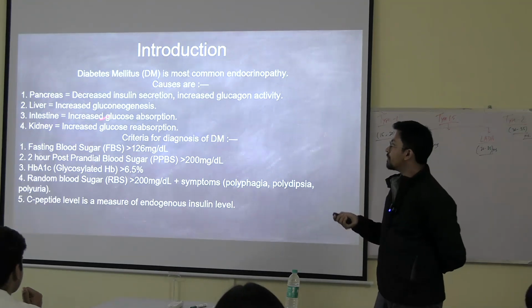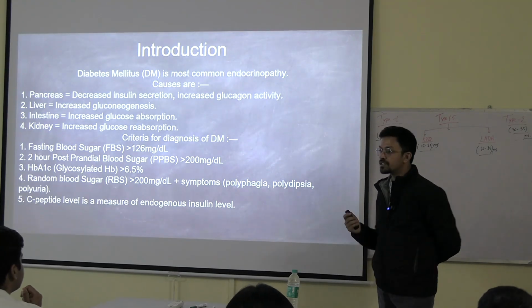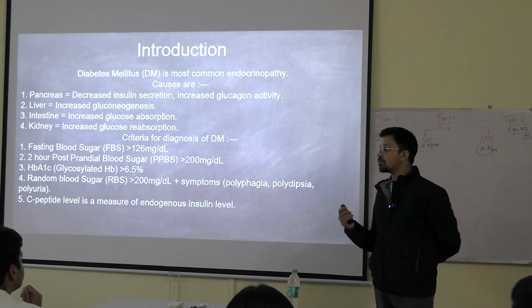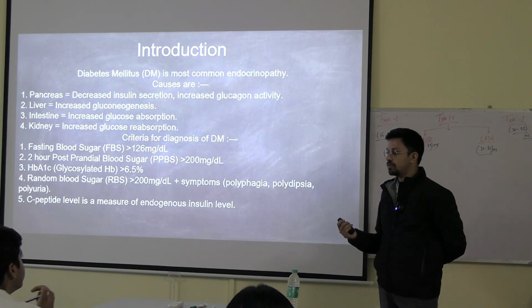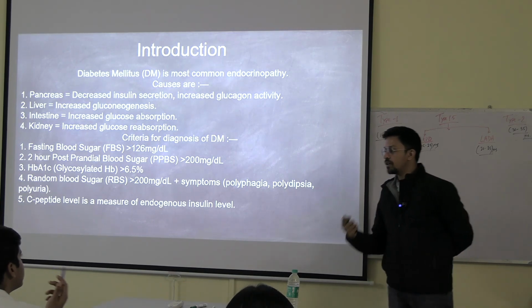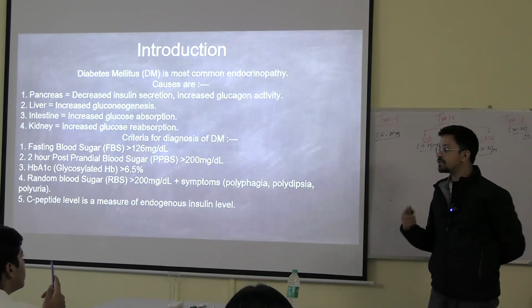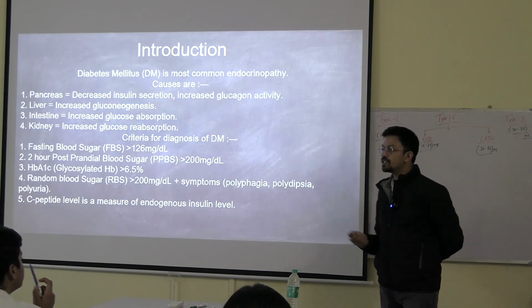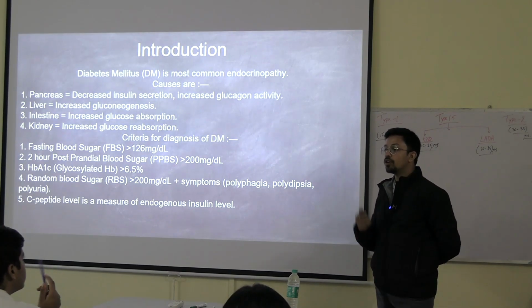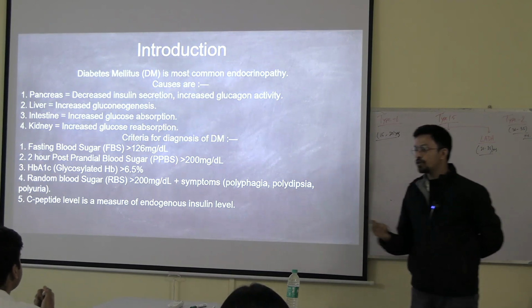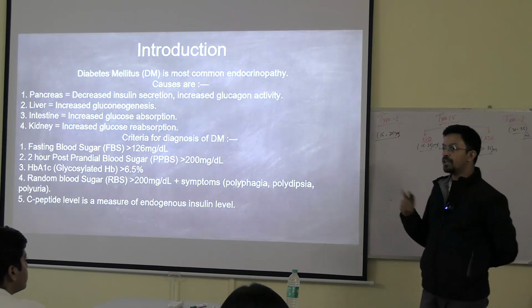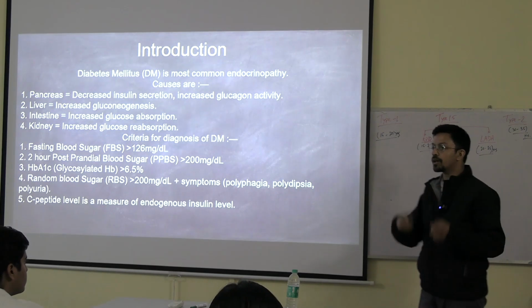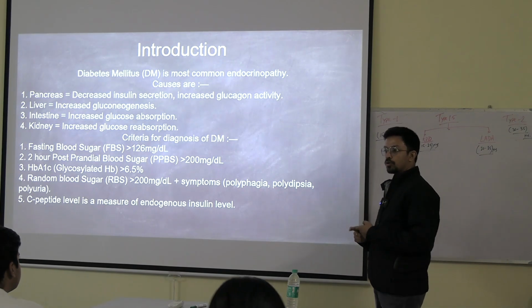Now, in liver, what is happening? Increased gluconeogenesis. What do we understand by the word gluconeogenesis? Genesis means formation. Lysis means breakdown. So, gluconeogenesis, what is happening? Non-carbohydrates. Those food products which are non-carbohydrate, our liver tries to convert them into carbohydrate. That process is known as gluconeogenesis.